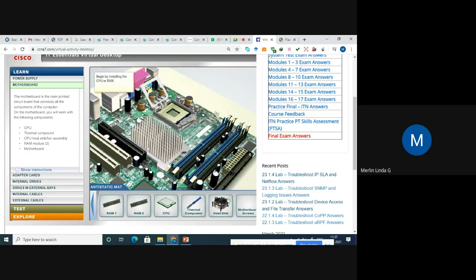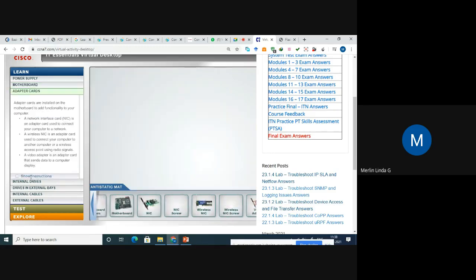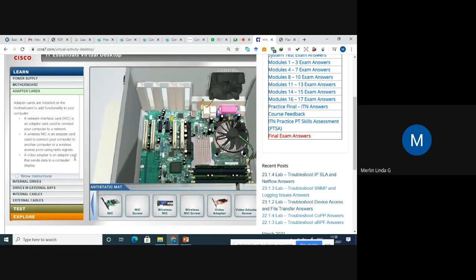So those are the main few disadvantages when you are going with the CPU terms. So this is about a motherboard. Okay, we are seeing all these things here, right? Motherboard. I will show how we are going to assemble these things in just a few minutes. Then adapter cards. So you can see what an adapter card is and where the adapter card is present. So these are the adapter cards.